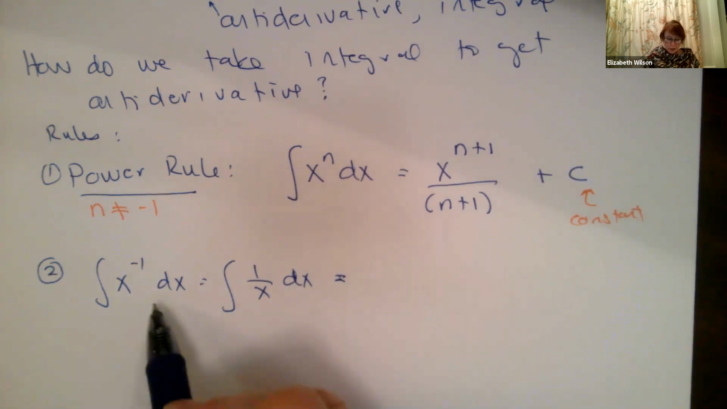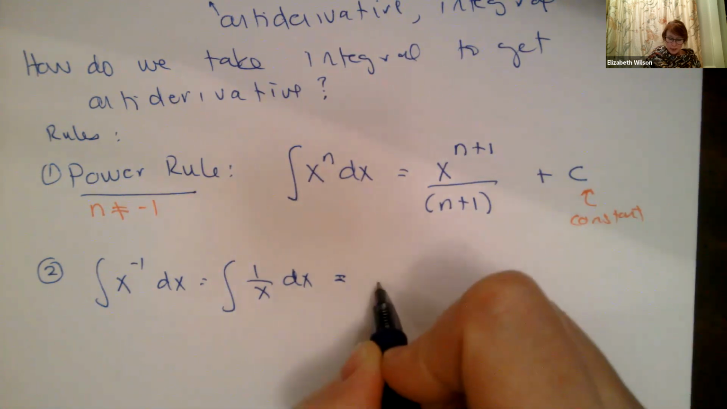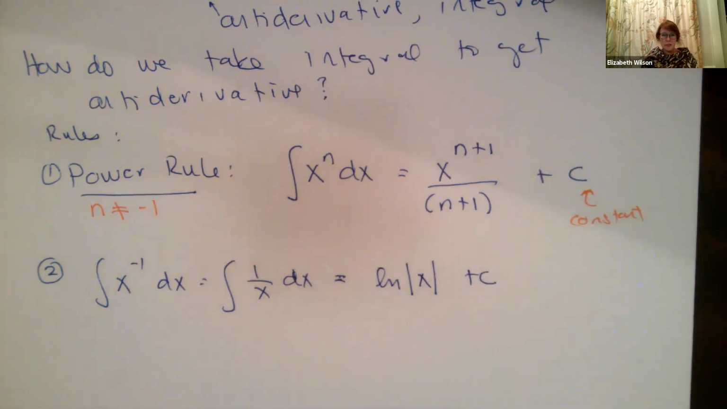All right, so when my exponent is equal to -1, my rule is I take the natural log of the absolute value of x. And then don't forget your plus c.